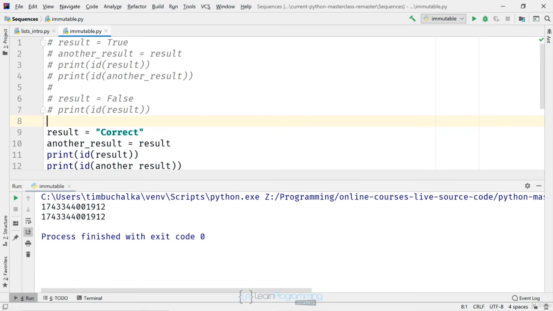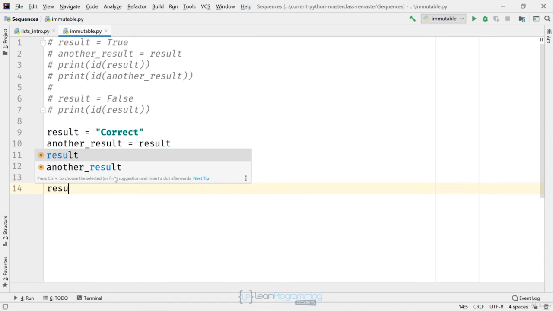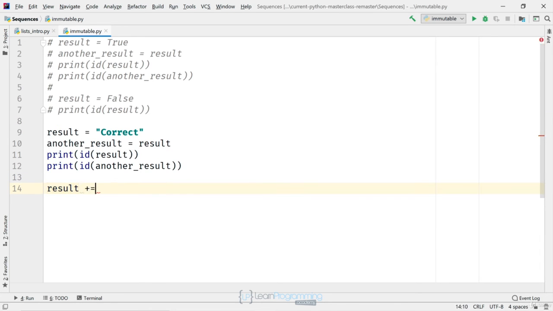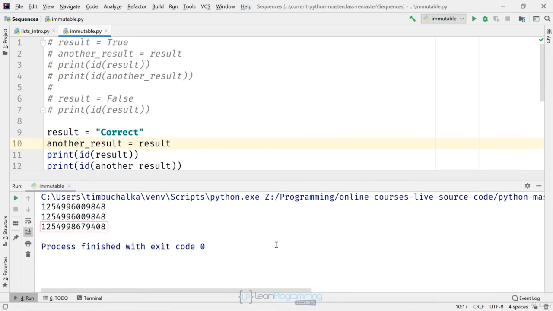All right, so moving on, let's attempt to mutate result. Now we can use augmented assignment to concatenate more characters to the end. Let's have a go at doing that. Result plus equals double quotes ish. We'll print the ID again. So if we could mutate the string, then the value that result is bound to would change. The ID should remain the same if that happened. Let's run the program and see what happens. And it's not. As you can see, result now has a different ID.